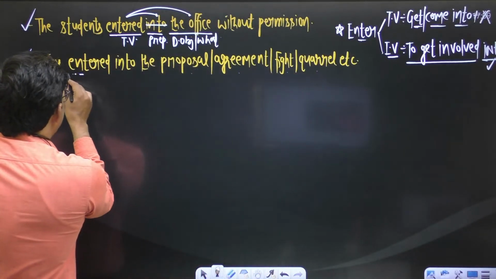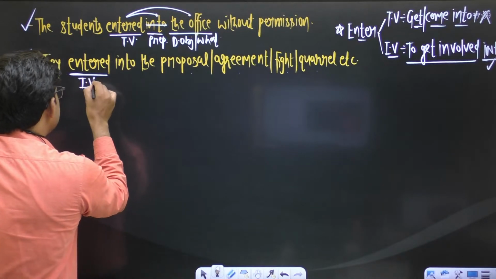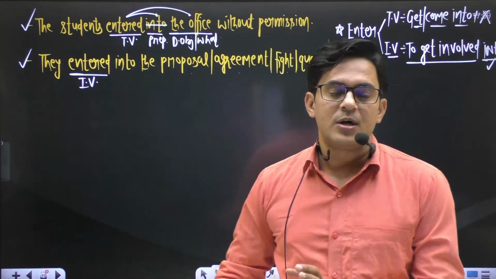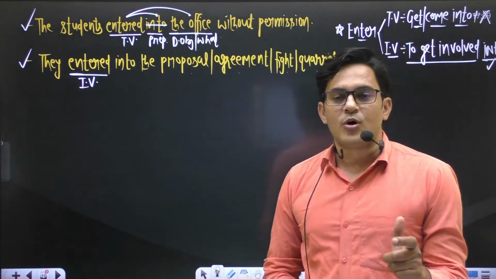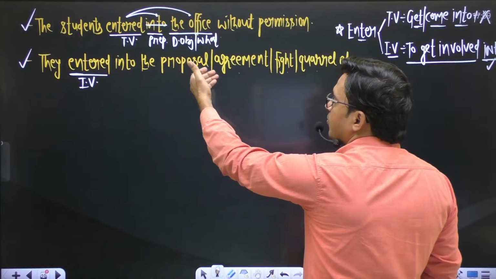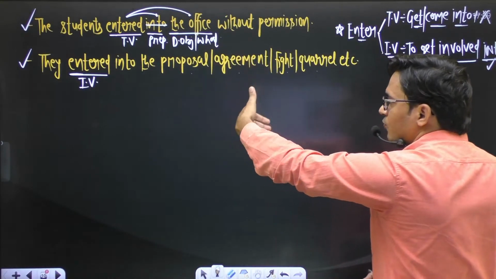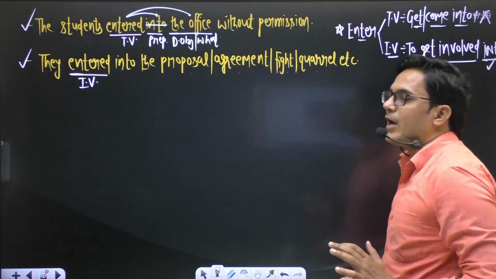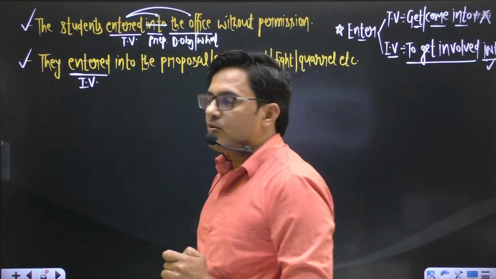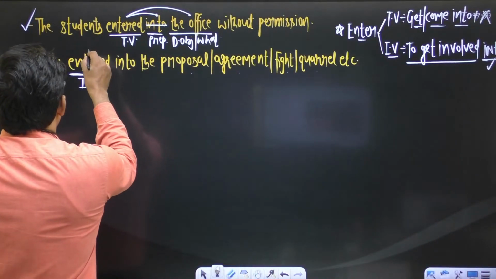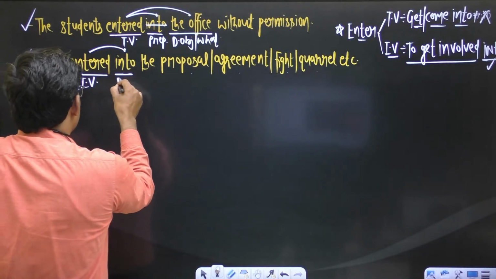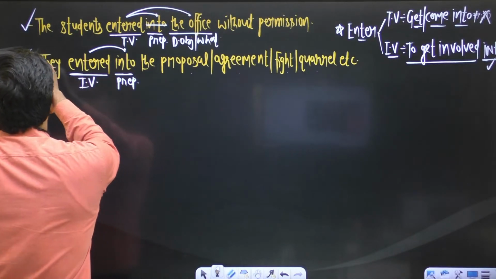Here this verb enter is an intransitive verb. The reason is that the meaning of enter here is to get involved. The writer wants to say that they got involved in the proposal, or the agreement, fight or quarrel. It shows the sense of to get involved. Now it becomes an intransitive verb, and as we know, an intransitive verb is followed by a preposition. So this sentence is okay.